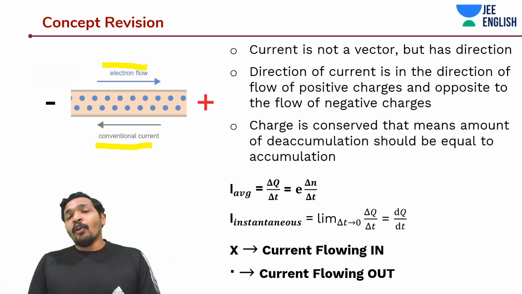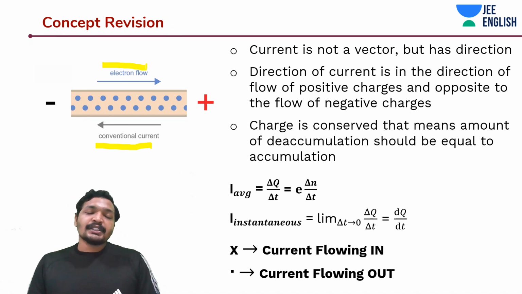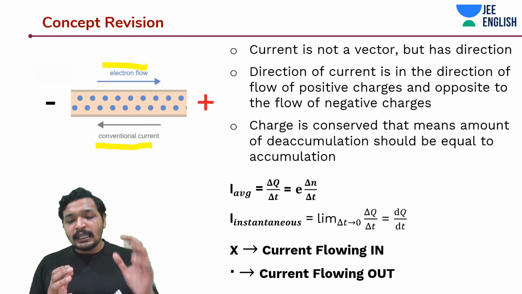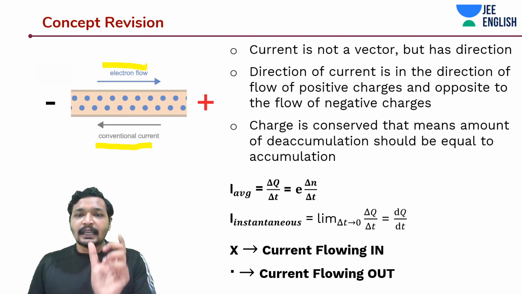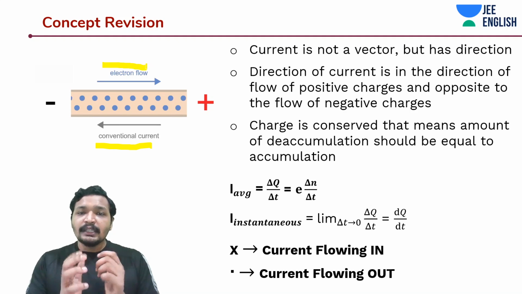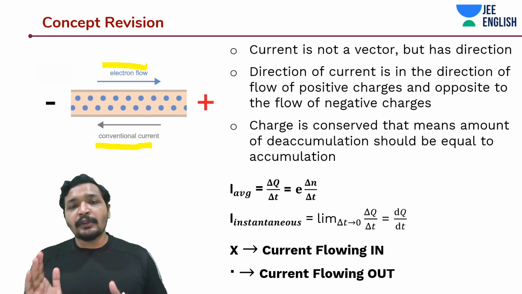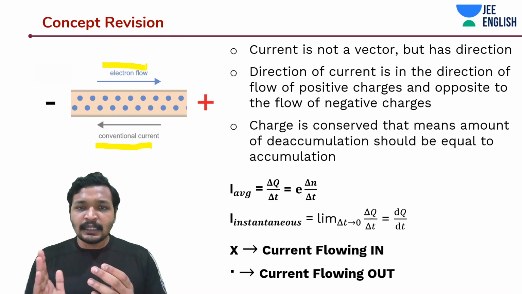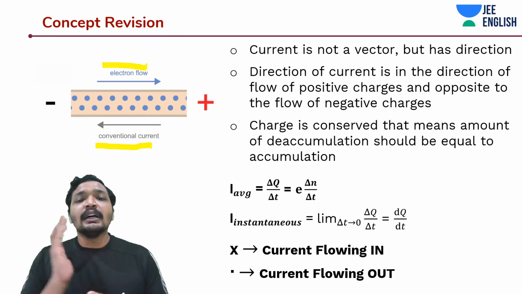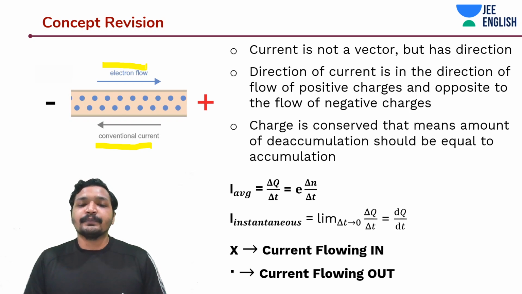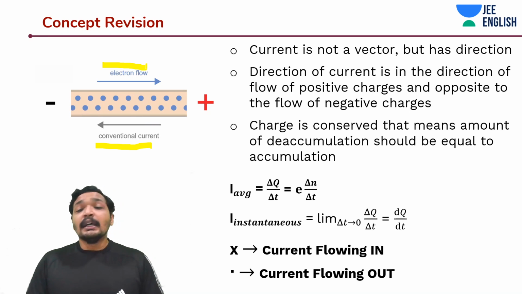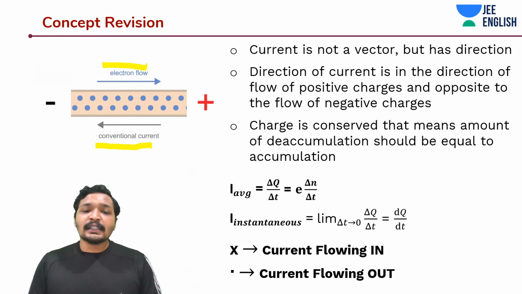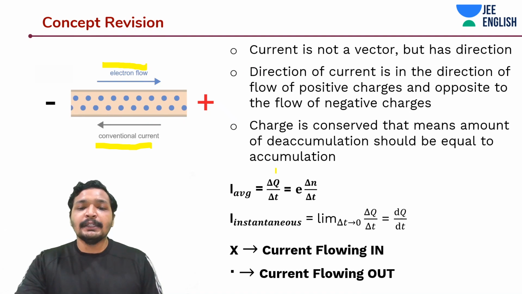The most important point to remember is charge is always conserved. Like the amount of electrons that is deaccumulating in a particular, let's say dx area or dA area or dV volume, that is also getting accumulated again. So once this charge leaves these places, when it is getting deaccumulated, then it is accumulating back again. And how do you find out current? It is the rate of flow of charges. So it's basically going to be dq by dt.